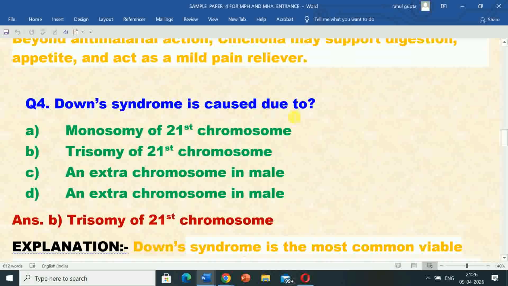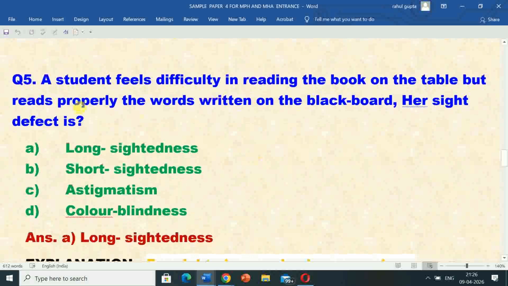So Down syndrome is caused due to trisomy of 21st chromosome. Next question is a student feels difficulty in reading the book on the table.